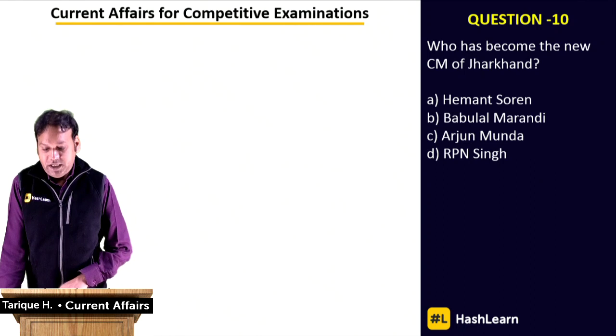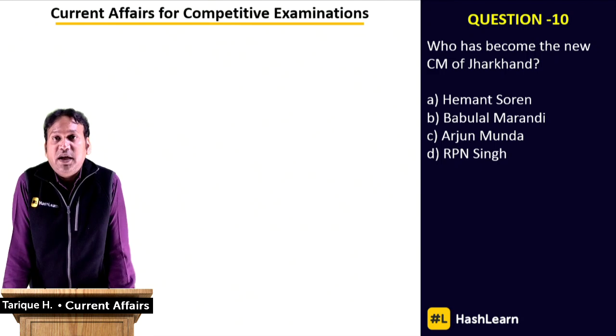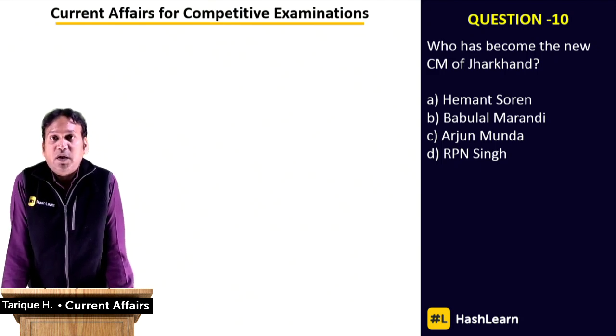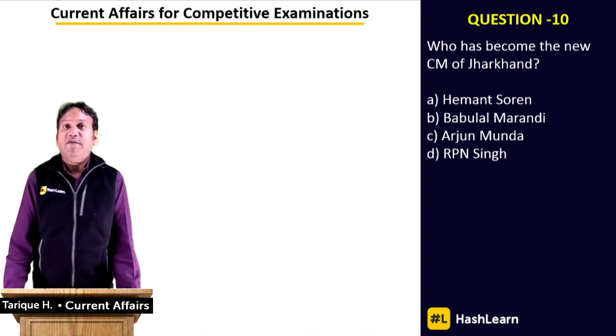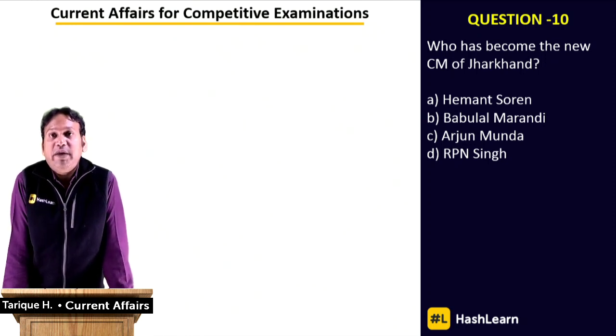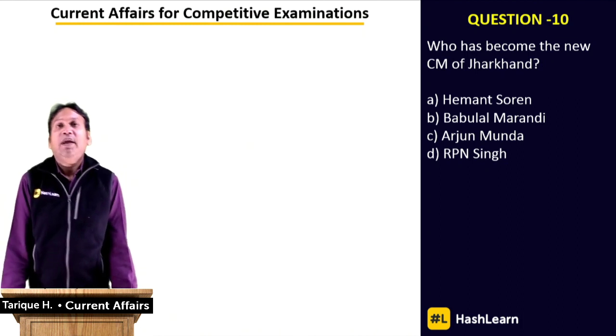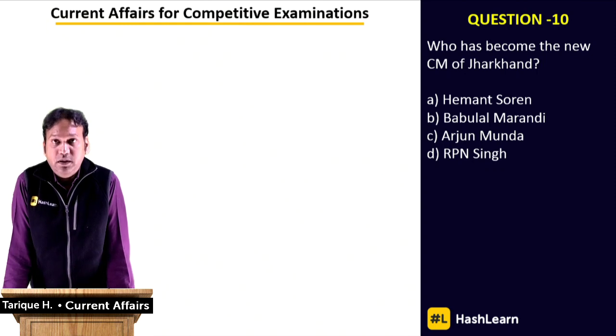Let's move on to the next question, number 10 here. Who has become the new CM of Jharkhand, the new Chief Minister of Jharkhand? Just a week ago, the results in Jharkhand were announced, and a new government has been formed in the state of Jharkhand. And this government is an alliance mainly of the JMM, the Jharkhand Mukti Morcha, which is a major partner, and the minor partner being the Indian National Congress, INC. And then other parties like the RJD and CPI are also involved in the government formation.